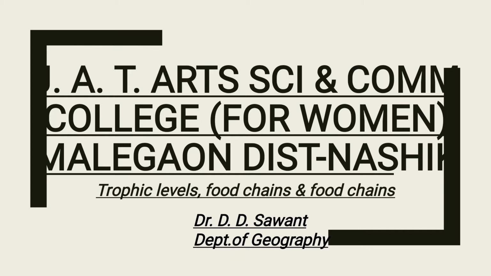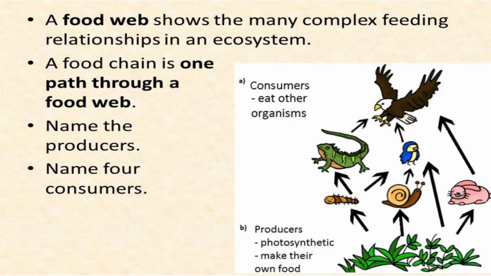As stated earlier, green plants are very important biotic components of the biospheric ecosystem, because these green plants manufacture their own food, which becomes the source of food energy for all.